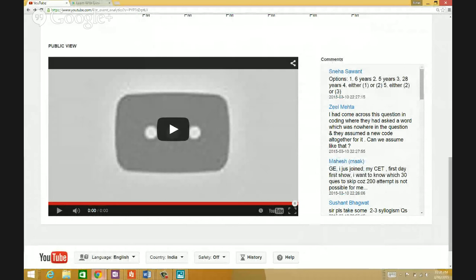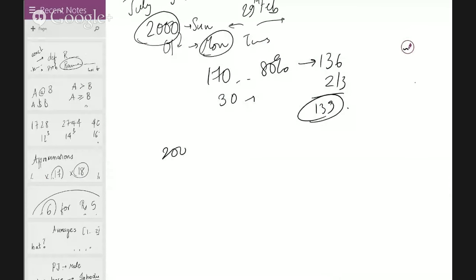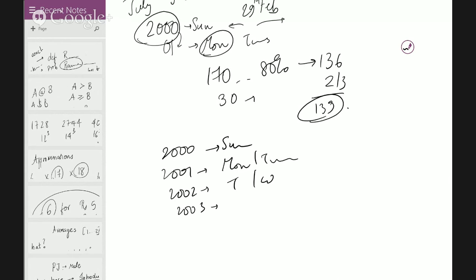The options are 1 or 6 years, 5 years, 28 years, either 1 or 2. It can be either 1 or 2, precisely, because let's find out. If 2000 is Sunday, we'll track it this way. 2001 is going to be either a Monday or a Tuesday. 2002 is going to be either a Tuesday or a Wednesday. 2003 is going to be either a Wednesday or a Thursday.